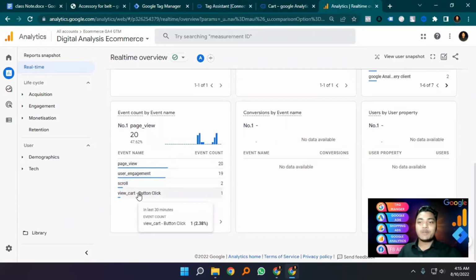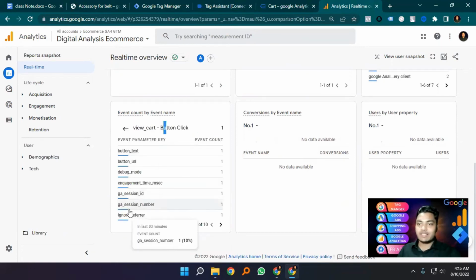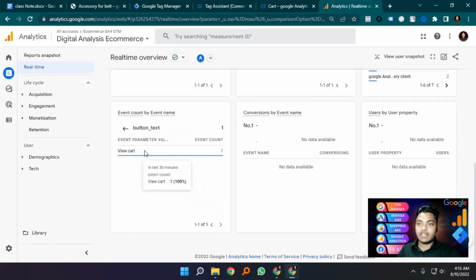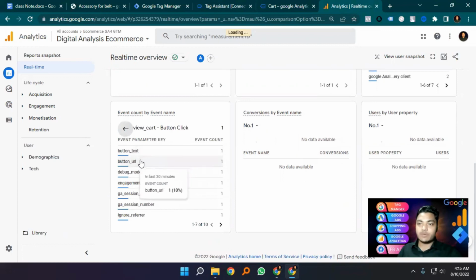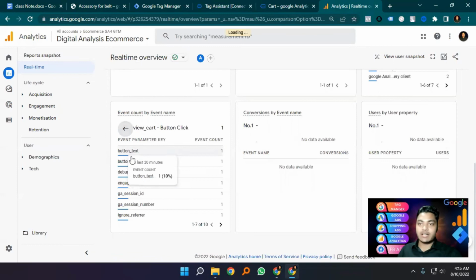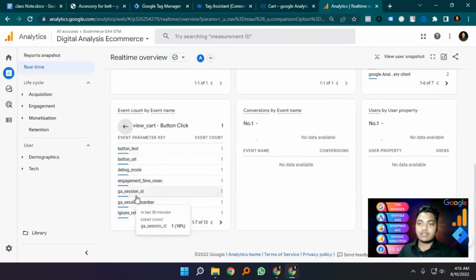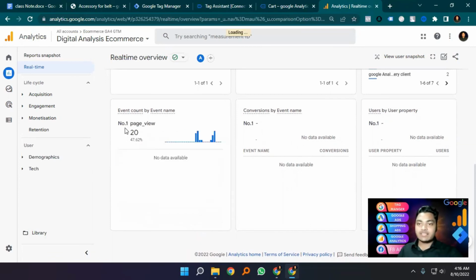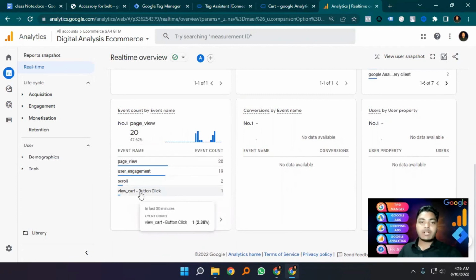These events are from Google Tag Manager. You can see these are actually custom events, and they are already working, with button text and button URL. When I go to the button text, you can see view cart button, and where is the button URL? You can see the button URL is this cart page. They are going to the cart page, and here is another session ID. There is a tag, this session ID, ignore referrer, and no worry about that. So we successfully track the view cart button click and hit Google Analytics 4 through Google Tag Manager.